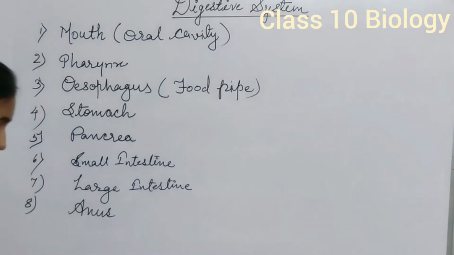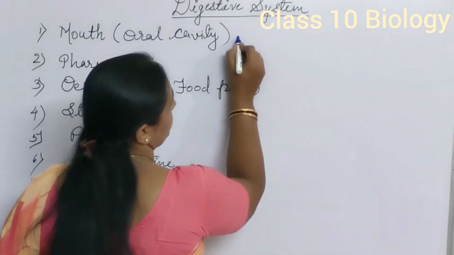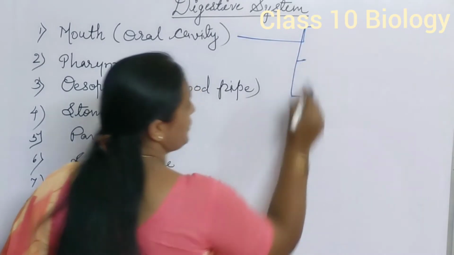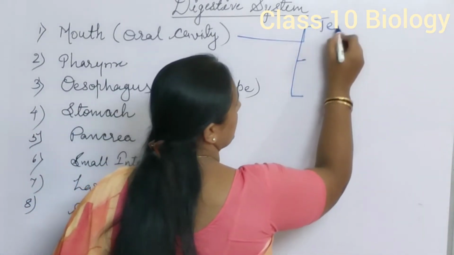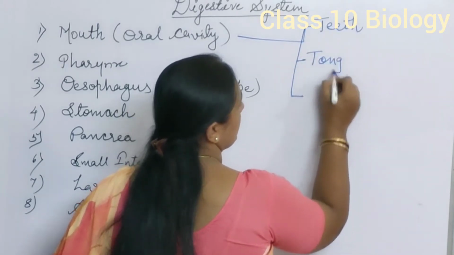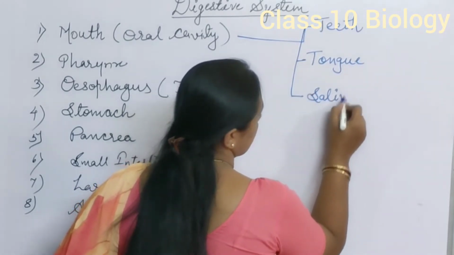Now we start with the mouth. One by one we will see the different organs and the role of all these organs in the process of digestion. First we start with the mouth. The mouth comprises three major things: first is the teeth, then the tongue, and the salivary glands.